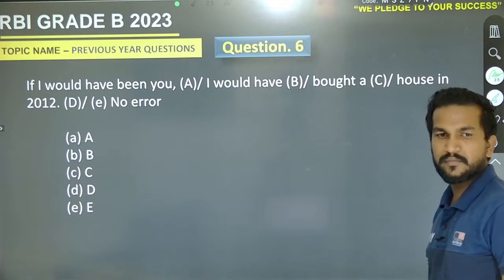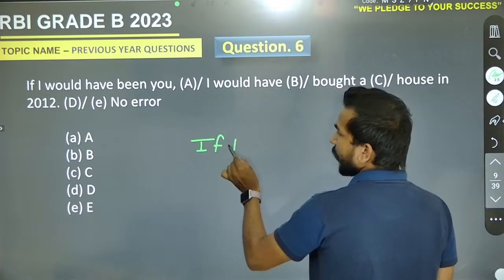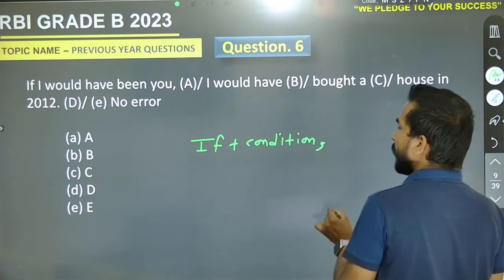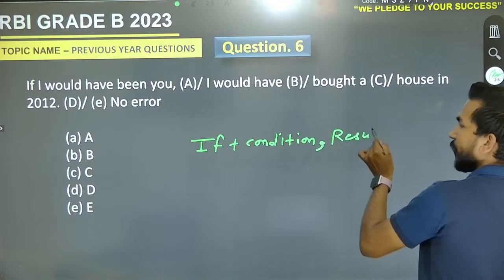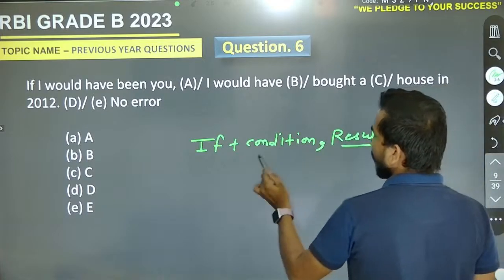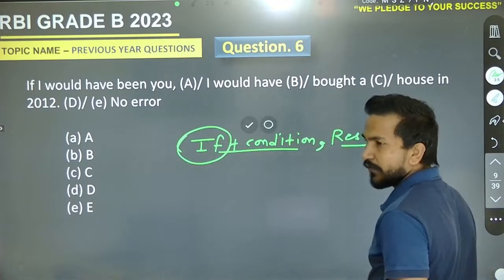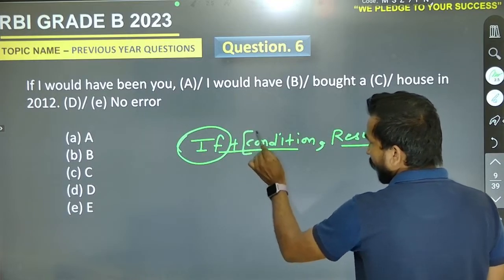Because the right structure is if with the condition, and the second part will be the result. Is it the right structure? Definitely yes. So if is already a conditional word, so we can't use a modal verb with this condition.